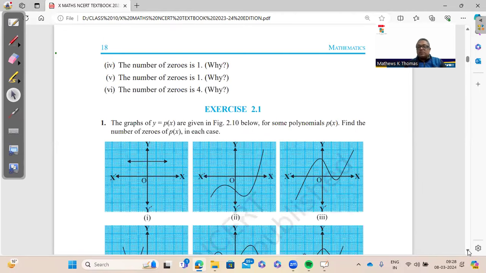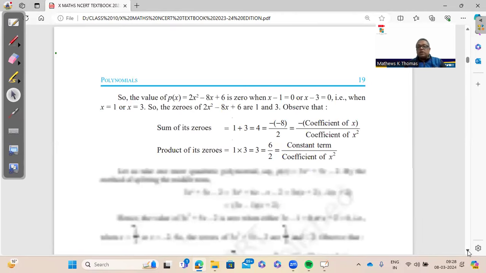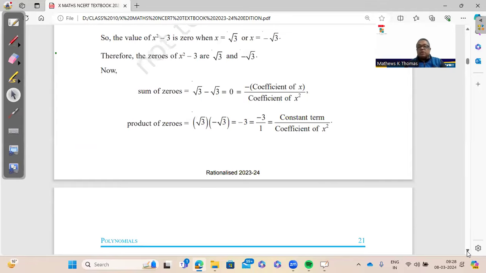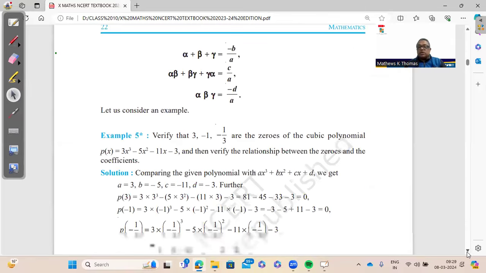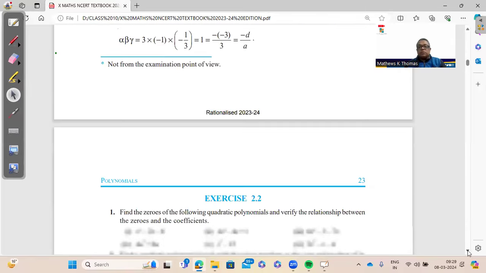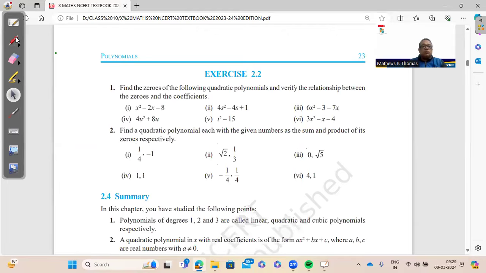Second question, exercise is very important for you. Kindly do the factorization by splitting the middle term and the identities, all the identities, because here you have to find out the zeros of the polynomial and also do the verification. So question number 1 is very important here. That is, find the zeros of the quadratic and verify the relation between the zeros.